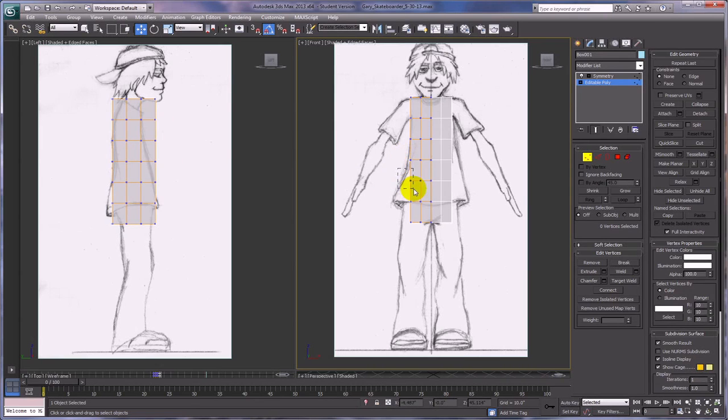I'm going to select these vertices by drawing a marquee around them. I'm not going to select just one, because if I select just one, I'm only going to work with that one. I need to get the entire row. So I'm going to select it like this, and you'll notice that all 4 vertices in the row on the side here are now selected, because that's what I want. I'm just going to move that over, and then I'm going to do the same thing here. I'm going to select that, move it over, okay, and that's a start. And I'll move that over just a little bit.